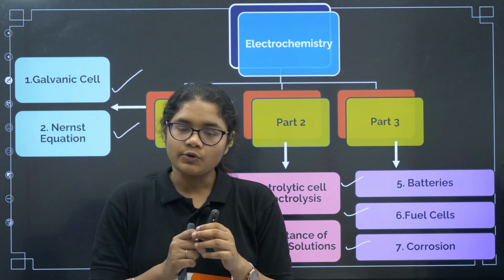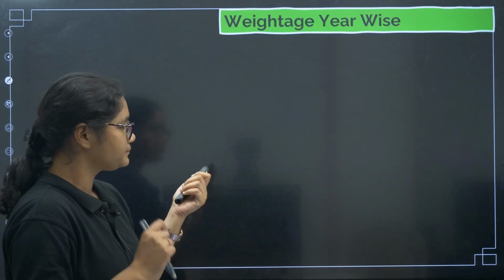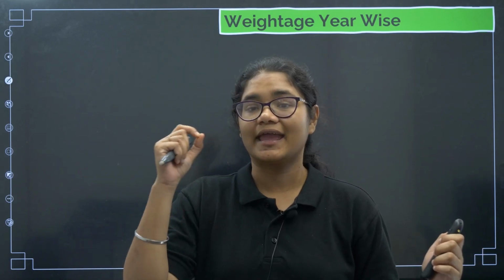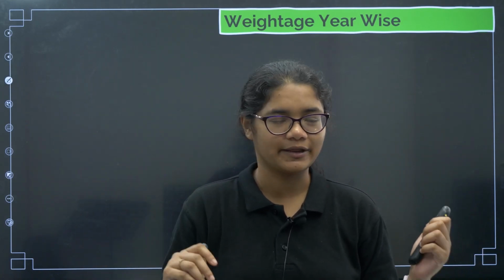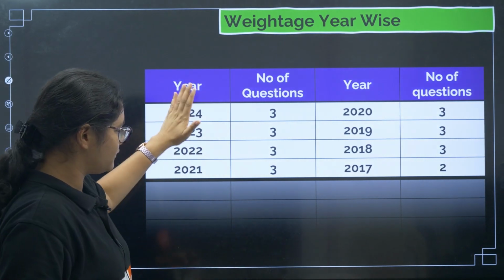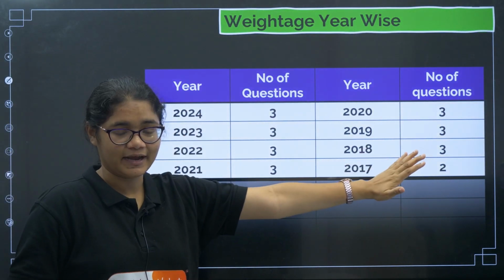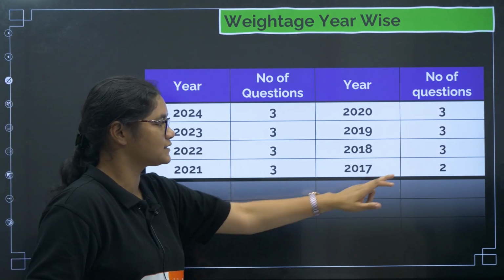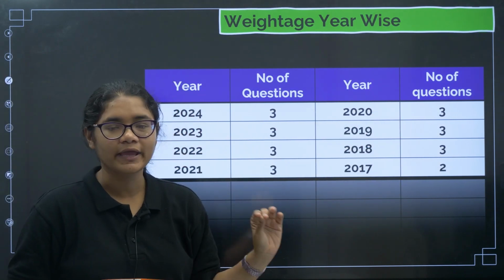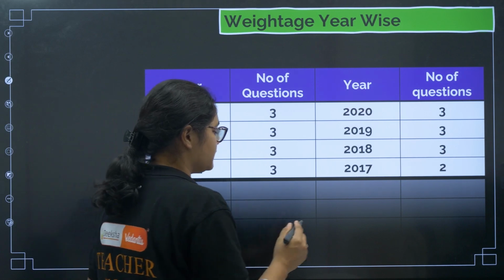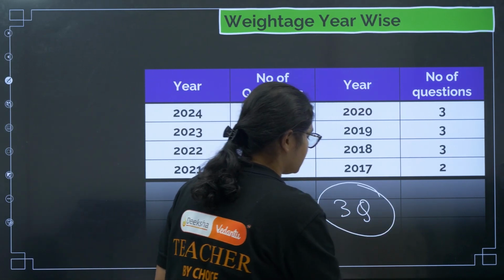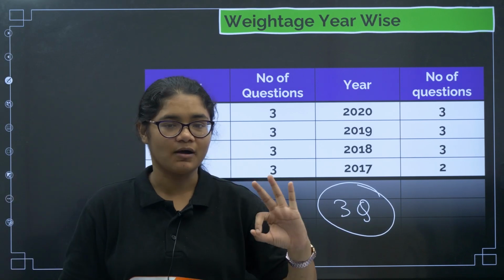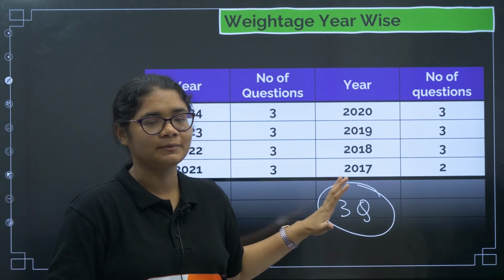Now let us see the importance of this chapter, and how many questions are asked every year in it. If you see from 2024 to 2017, almost 8 years, 3 questions have been asked consistently from this chapter. So we can guarantee that we can get 3 questions from this chapter, which is very important. 3 questions means 3 marks you can easily assure if you complete this chapter.